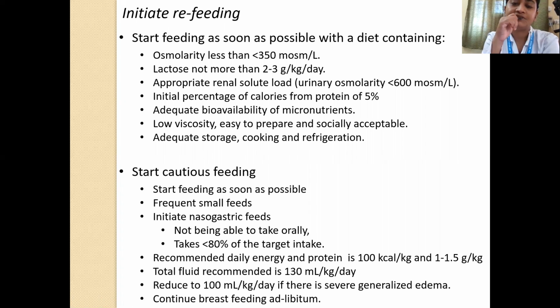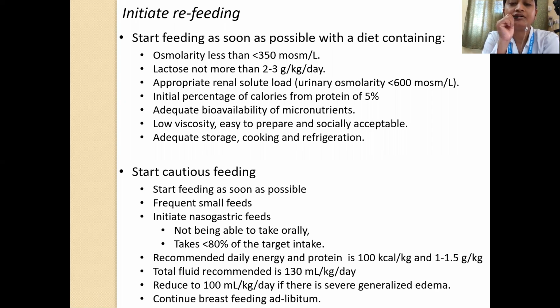Now refeeding. This is an extremely important thing. You should start feeding as soon as possible with a diet that contains osmolarity less than 350, because they may have secondary lactose intolerance. In a child with malnutrition, the renal concentration mechanism may also not be up to the mark. So if you give a feed with high osmolarity, they can tend to have hypernatremic dehydration. So osmolarity needs to be less than 350 milliosmol per liter. Lactose should not be more than 2 to 3 grams per kg per day.